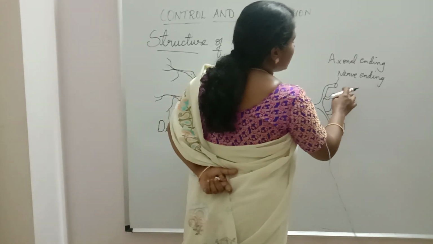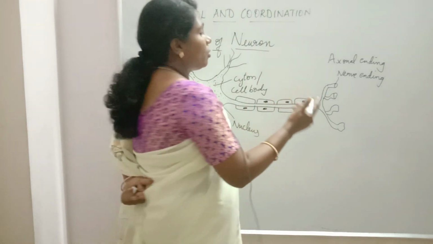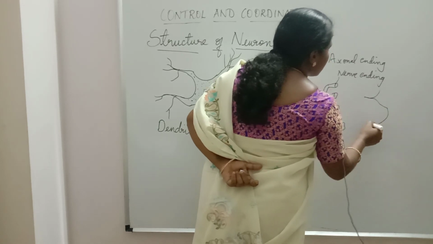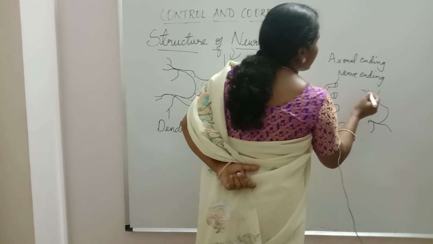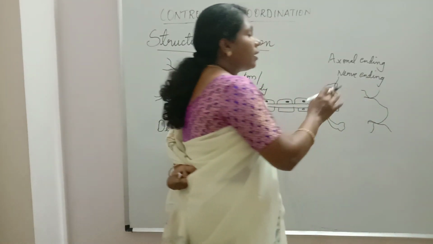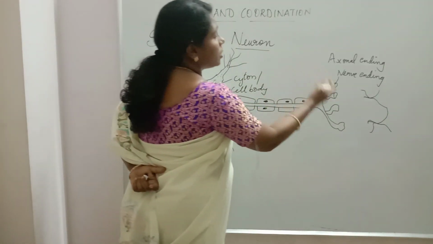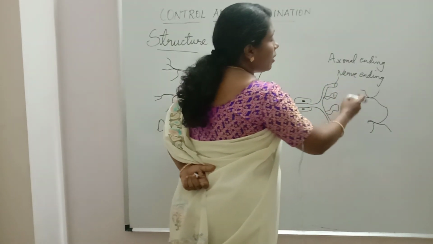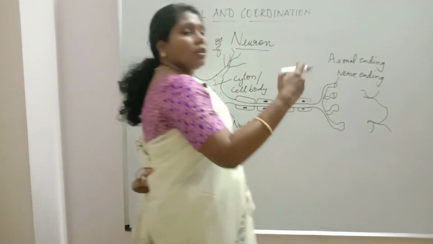From here, this chemical impulse is received by the dendrite of another neuron. So these dendrites receive the chemical impulse. Then the dendrite converts that chemical impulse into an electrical impulse, which is transmitted to the cell body, to the axon, and from the axon to the nerve ending. Again the electrical impulse is converted to a chemical impulse, and that is received by the dendrite of the next neuron.